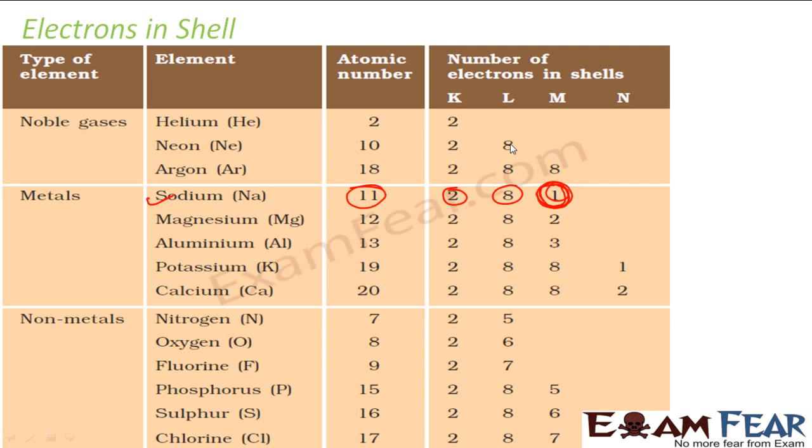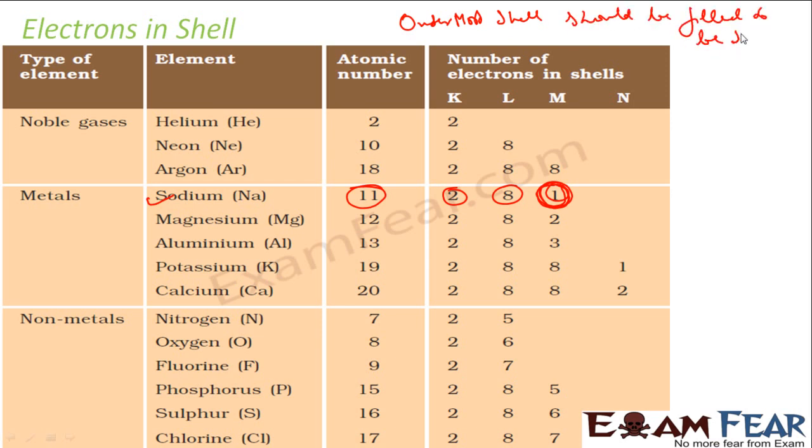The funda of all the reactions is that the outermost shell should be filled to be stable. In this case, M has the maximum quantity of 8, L has the maximum quantity of 8, K has 2.